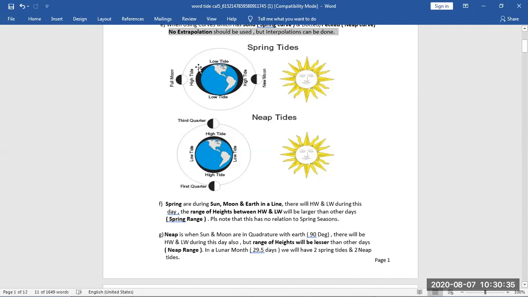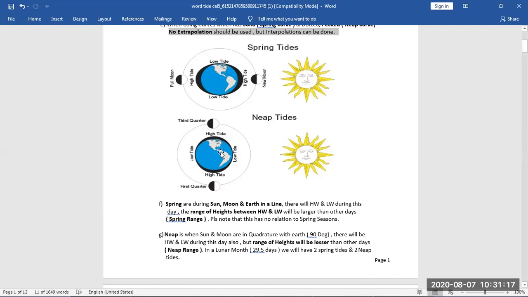Then the second case: again the moon is in line with the sun, but on the opposite side, so it is called opposition. This one was called conjunction, this is called opposition. Now the sun's rays are falling on the full part of the moon facing us. So if we are somewhere here, we can see the full moon, and that is why it is called full moon. And again, because of the moon, it will have the full effect on water, and here we will have high tide.